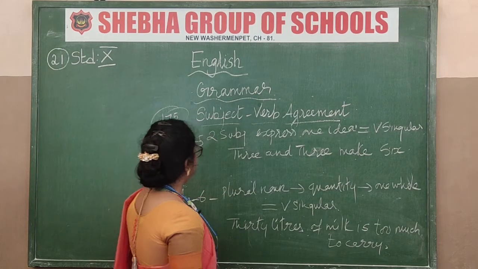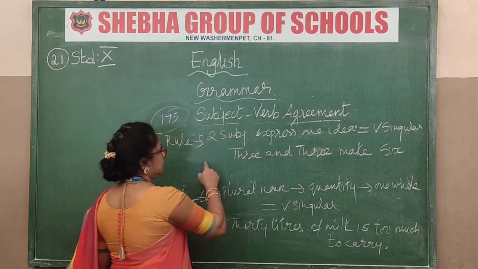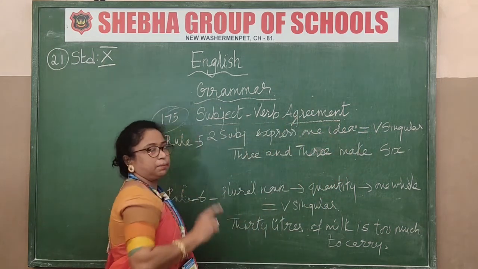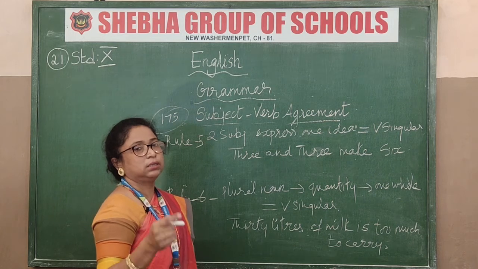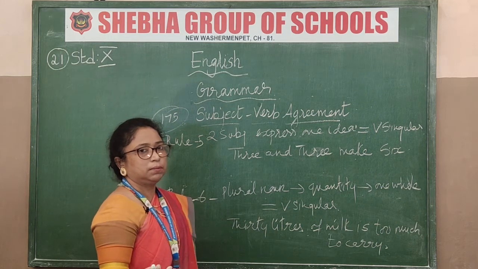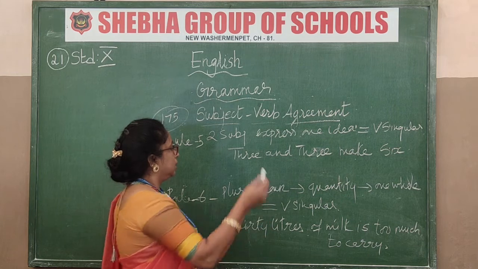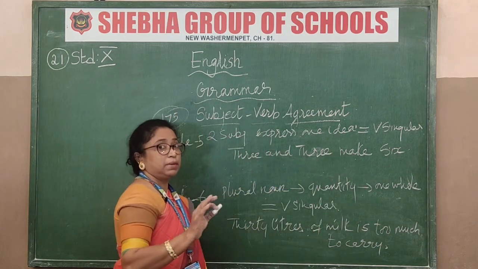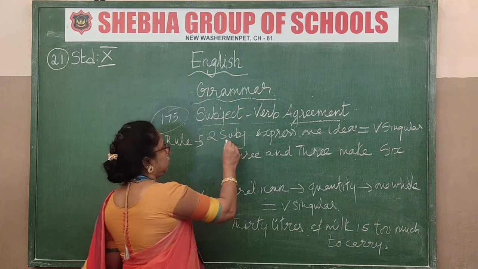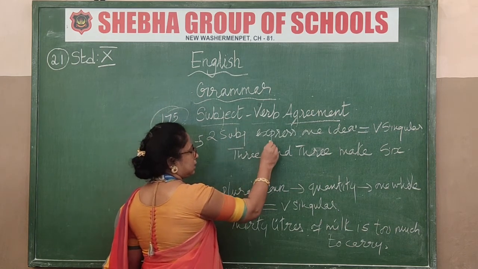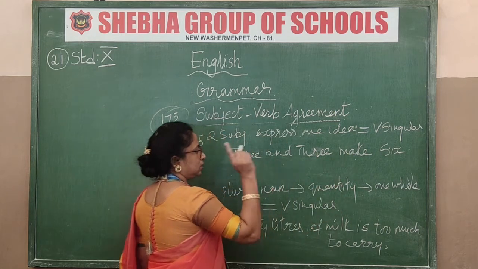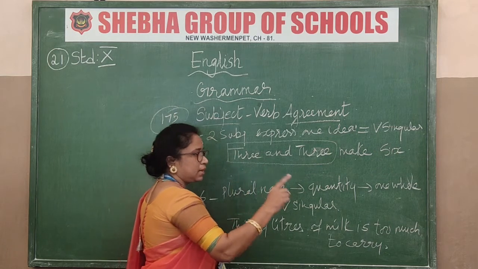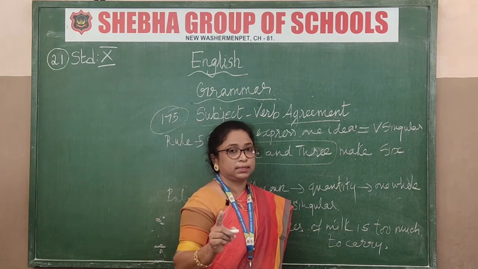Now rule number 5. We come to rule number 5. See this? Two subjects expressing one idea, then the verb will take a singular. This is was, and according to the tense you can change is to was. Now 3 and 3 make 6, not makes. Two subjects expressing one idea, that is, both are taken as one idea. 3 and 3 make 6 only. It's not makes. One idea.